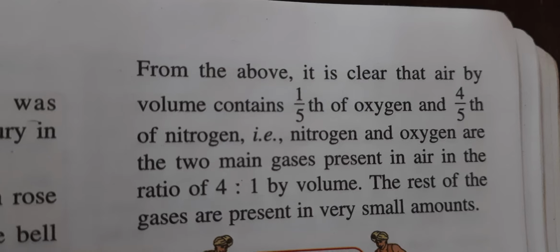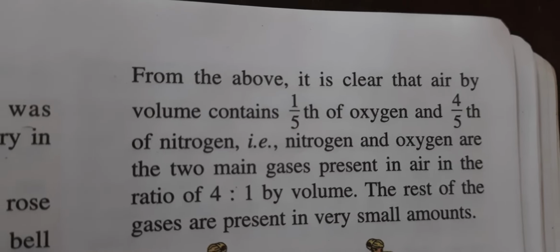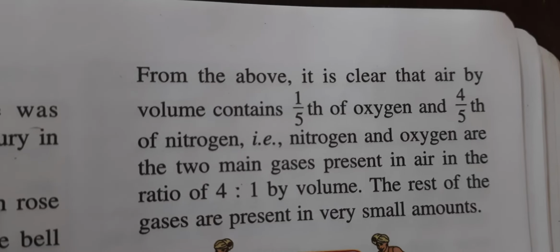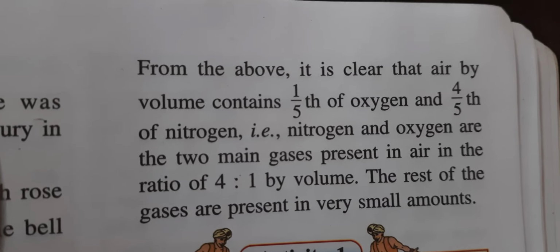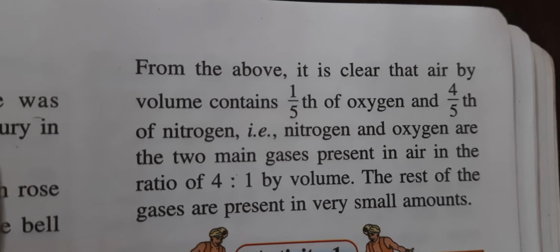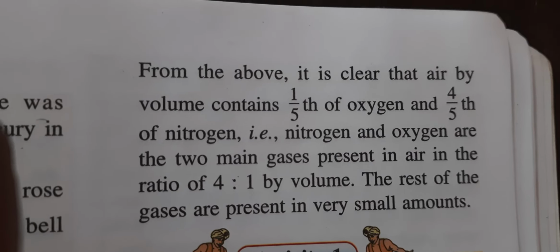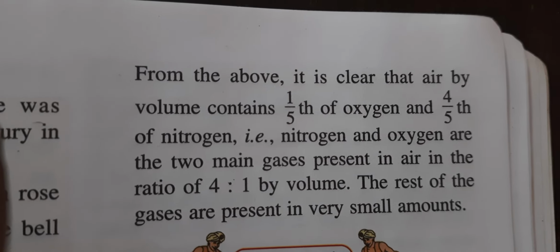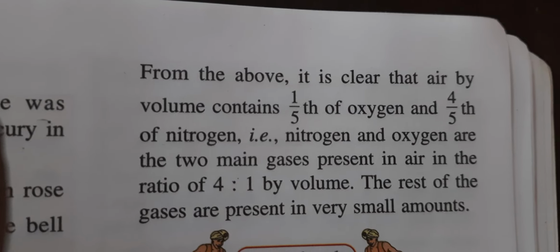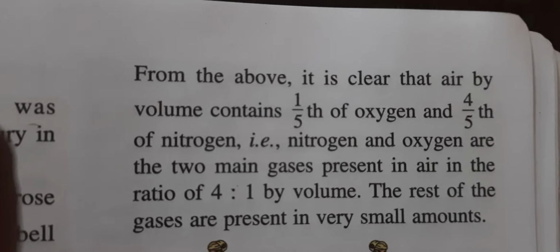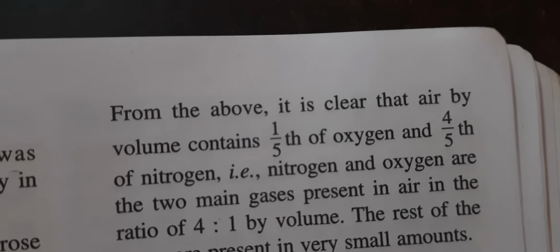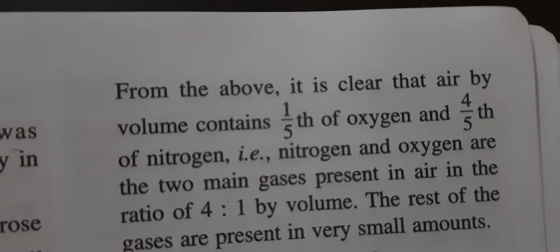So from the above experiment it is clear that air by volume contains 1/5 of oxygen and 4/5 of nitrogen. That is, nitrogen and oxygen are the two main gases present in the air. Ratio is 4:1 by volume. The rest of the gases are present in very small amount. तो इस एक्सपेरिमेंट से लेवोसियर ने यही पता लगाया है कि जो एटमॉस्फेयर है उसमें 2 मेन गैसेस प्रेजेंट हैं, दैट इज ऑक्सीजन एंड नाइट्रोजन.